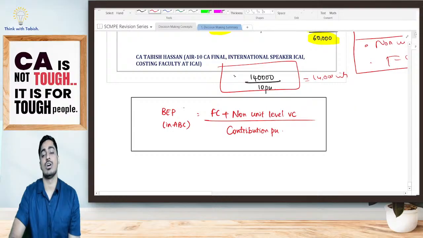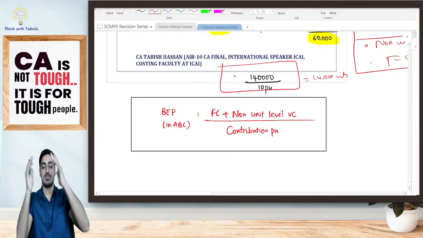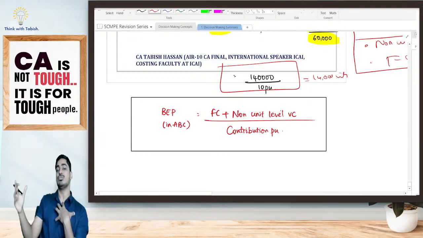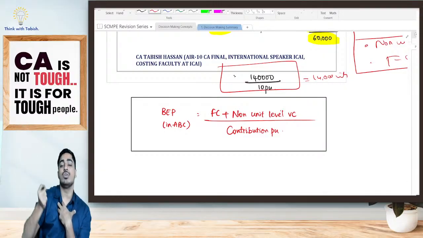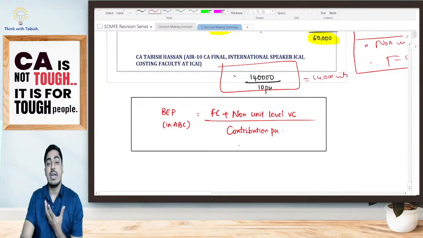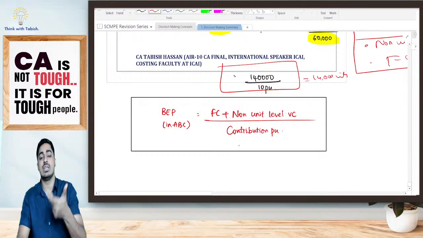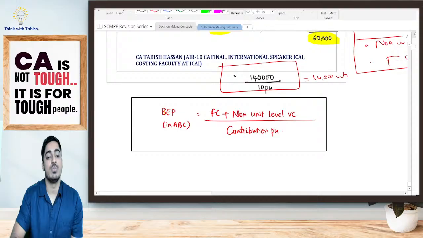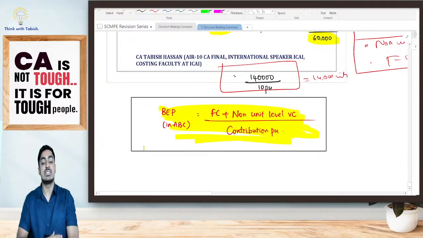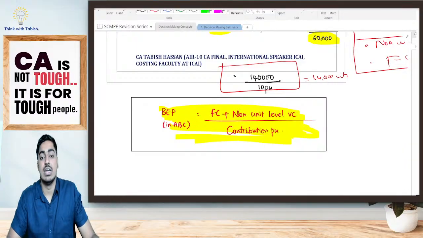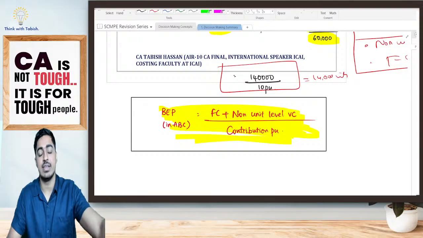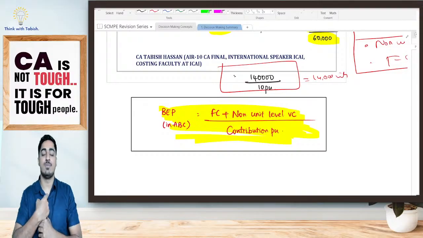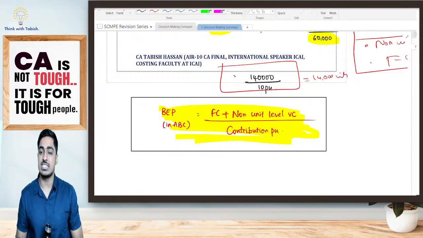Yes or no? So how did I get that? Same simple logic, students. What all I should recover? I should recover my fixed cost also. I should recover my non-unit level variable cost also. Divided by, for one unit, how much I am getting? That is my contribution per unit. So break-even point as per activity-based costing is my fixed cost plus non-unit level variable cost divided by contribution per unit. Is it clear, everyone? Any doubts? With this, we have successfully finished the chapter decision making.